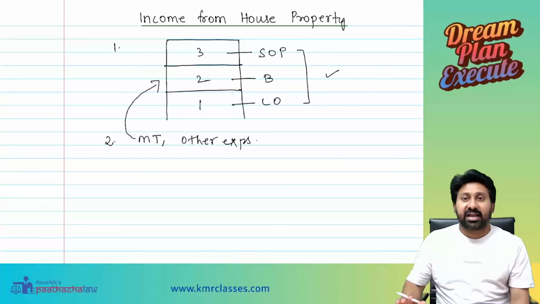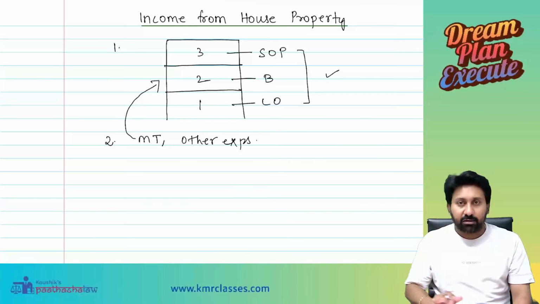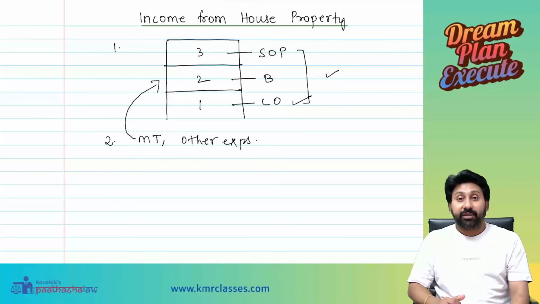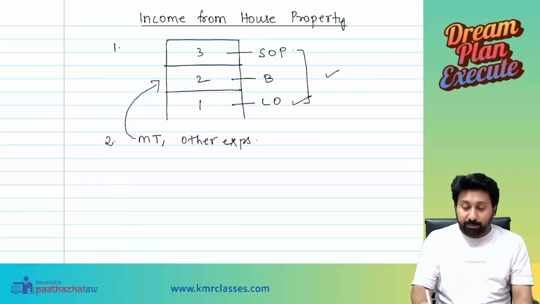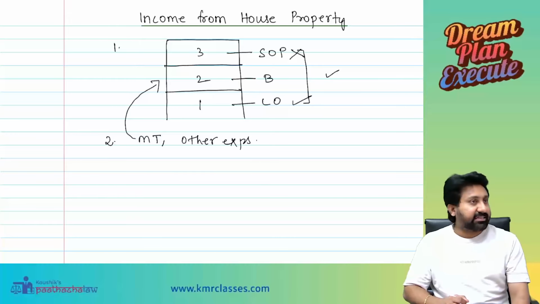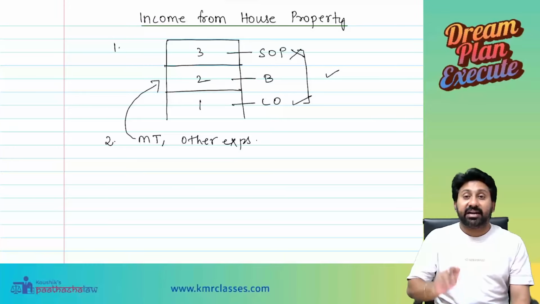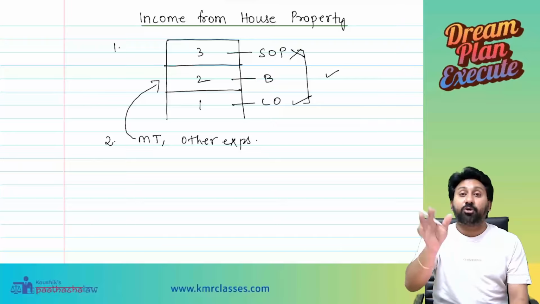Municipal taxes and other things are deductible only when the property is a let out property. If it is a self-occupied property, those municipal taxes and other things won't be given as a deduction. They are allowed as a deduction only if the property is a let out property.